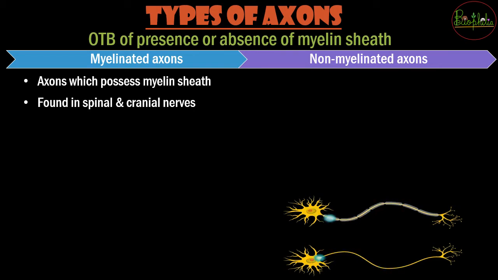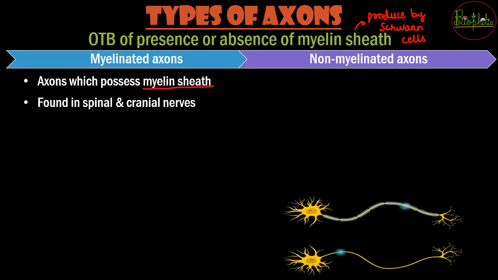Based on the presence or absence of the myelin sheath, there are different types of axons. So myelin sheath कौन produce कर रहा था? It was produced by the cells which have a special name. What is the name? It is nothing but the Schwann cells. So these Schwann cells produce the myelin sheath. If they are producing myelin sheath, then the axons are called myelinated axons. Otherwise, they are called non-myelinated axons.